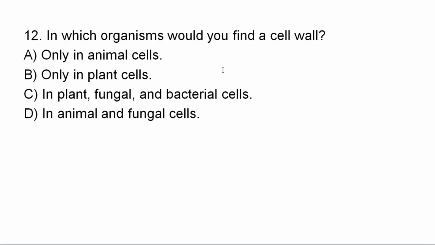I think you got the answer. Good. The correct answer is C. Cell wall is found in plant, fungal, and bacterial cells. Animal cells do not have cell wall. Plant cells have cell wall. Fungal cells have cell wall. So the cell wall is found in plant, fungal, and bacterial cells. Good.